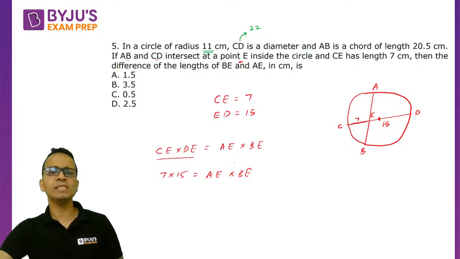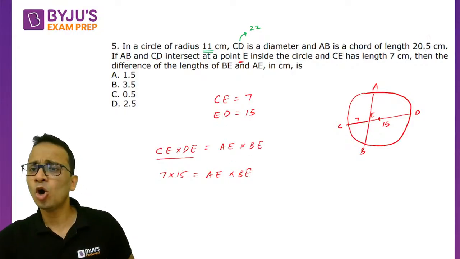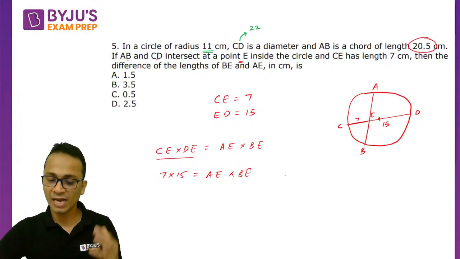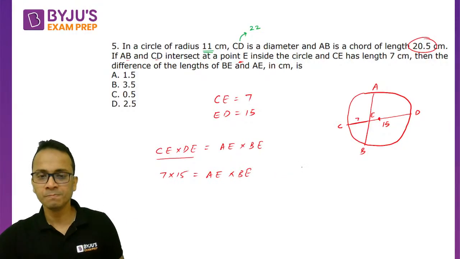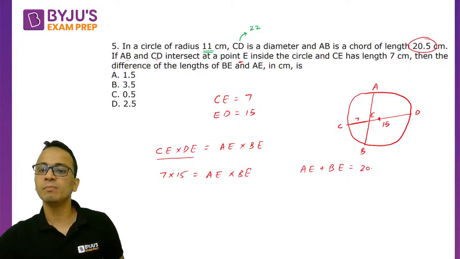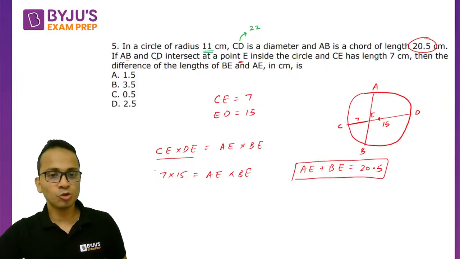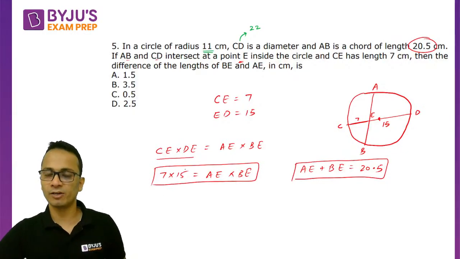So the product of AE and BE is known, and I already know the sum of AE and BE, which means I know the length of the complete chord AB. AE plus BE is given as 20.5. Now either form a quadratic by substitution, or do a little hit and trial.